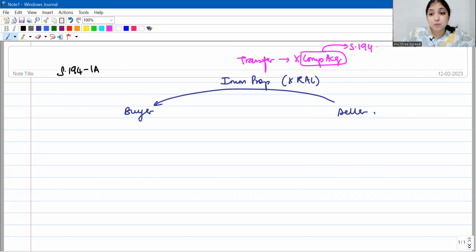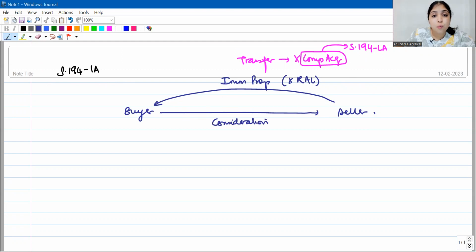So we have a separate provision for compulsory acquisition cases. That is why 194 IA will not apply to compulsory acquisition. So under 194 IA, first of all, the buyer is purchasing some immovable property, not being rural agricultural land, from a seller. And this sale is not by way of compulsory acquisition, because in compulsory acquisition cases, I will apply 194 LA instead. Now, for this immovable property, the buyer has to pay consideration, guys, right?